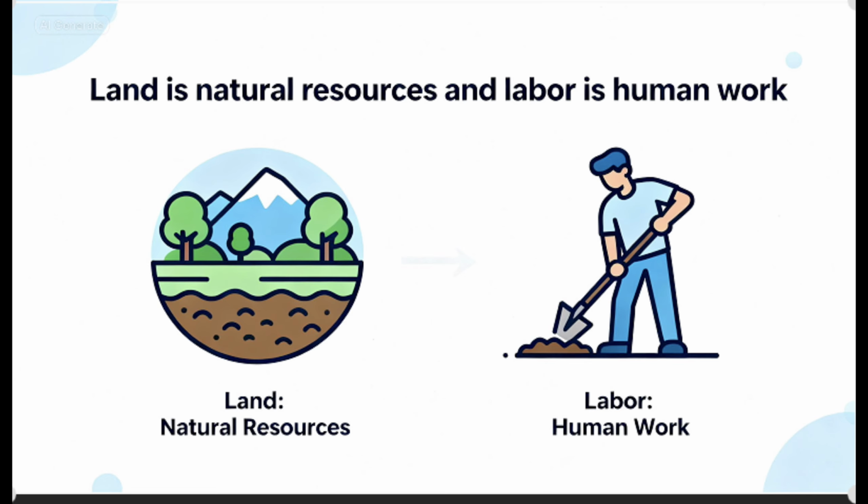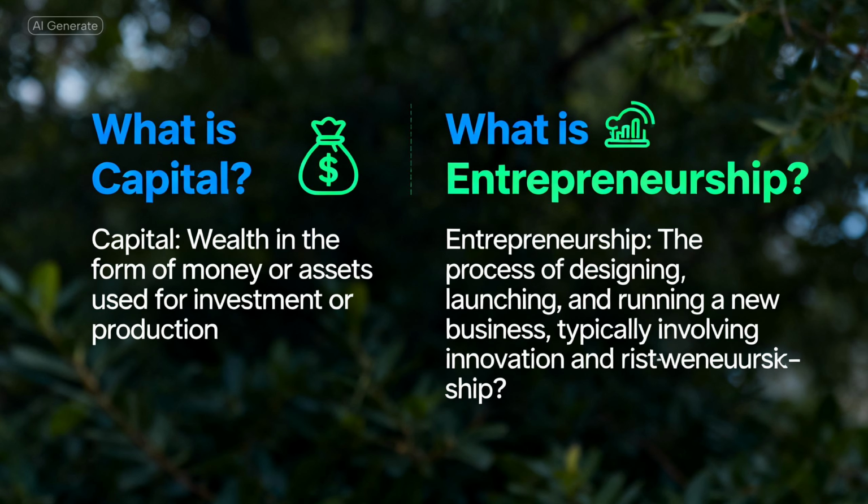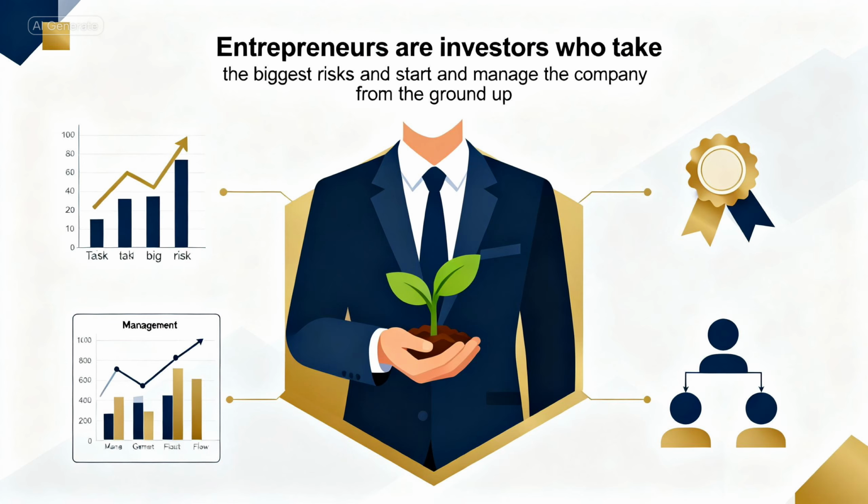Now, capital: not money, but tools, machines, and equipment used to produce other goods. For example, a factory's machines or a chef's oven are capital. The payment for capital is interest. Then there's the creativity and risk-taking needed to combine land, labor, and capital into a successful business. That's called entrepreneurship. Entrepreneurs are inventors. They make the decisions, take the biggest risk, and drive progress. Their reward is profit. Together, these factors form the backbone of every economy. Without them, nothing can be produced.